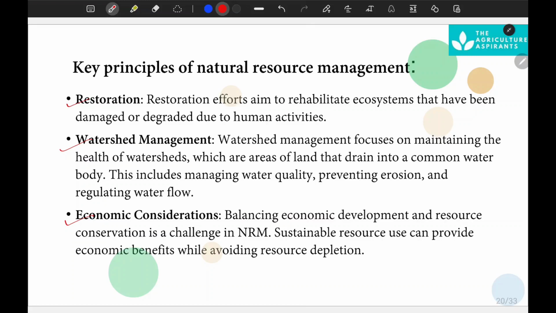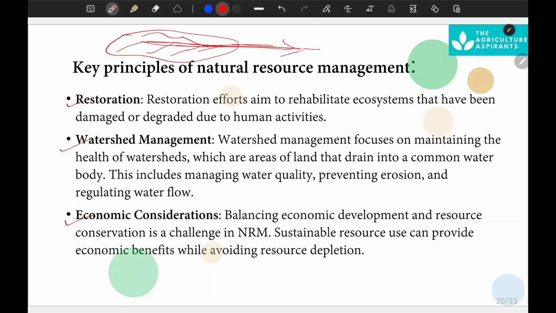As you know, watershed management is a very essential part. You know about watersheds? A watershed is an area which has some drainage facilities. Take an example like this: in an area, there is a common channel draining the whole area, meaning all the water goes off through this major channel. This is a watershed.